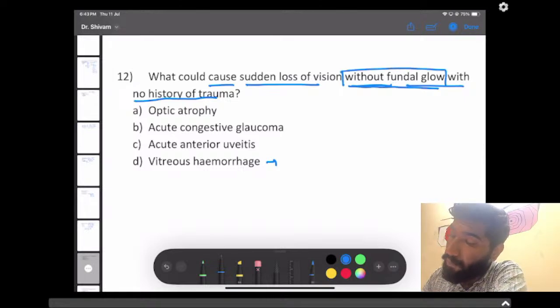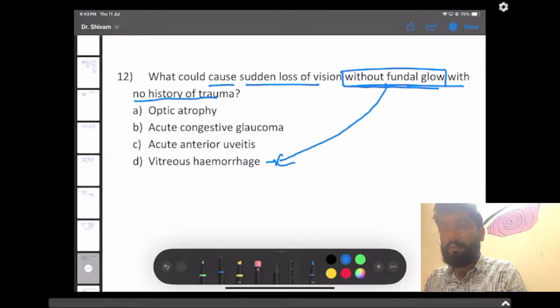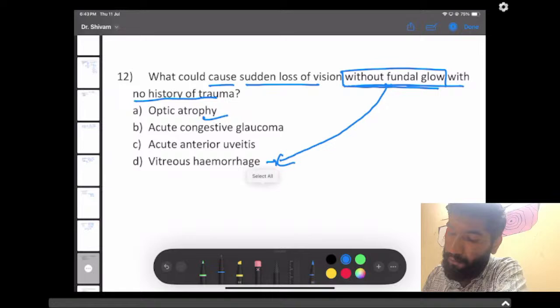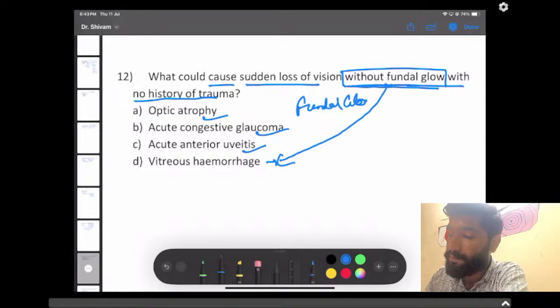Without fundal glow, it has to be vitreous hemorrhage, because in others like optic atrophy, acute glaucoma or acute anterior uveitis, there is a fundal glow present. But in vitreous hemorrhage, there is no fundal glow. And as for no history of trauma, we can't say that there should always be a history of trauma in vitreous hemorrhage. Many times there is no history of trauma.